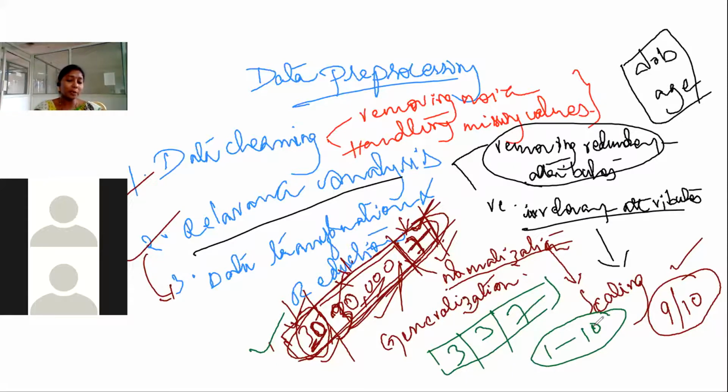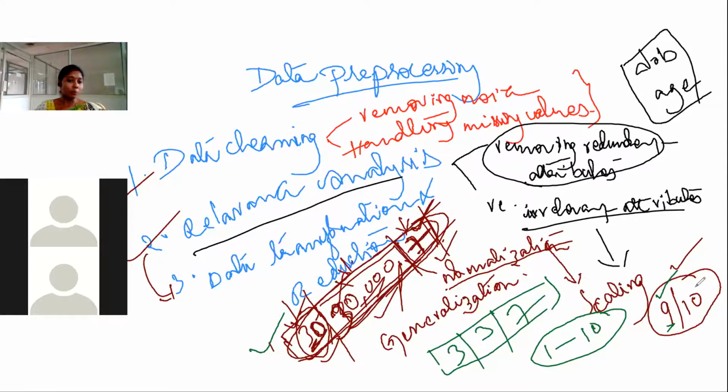I have applied some process and scaled the data set to the scale of 1 to 10. How can I get 3 instead of 30? The same way, how can you get a score of 9 instead of 900 marks, or 560 marks? There is some formula, some process, depending upon the method we have selected.